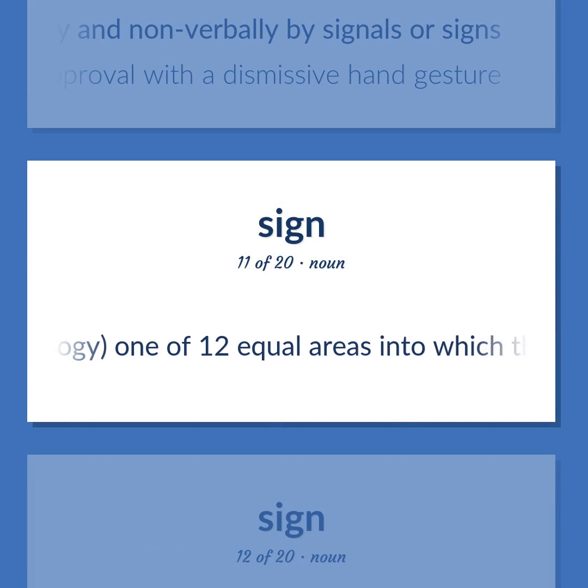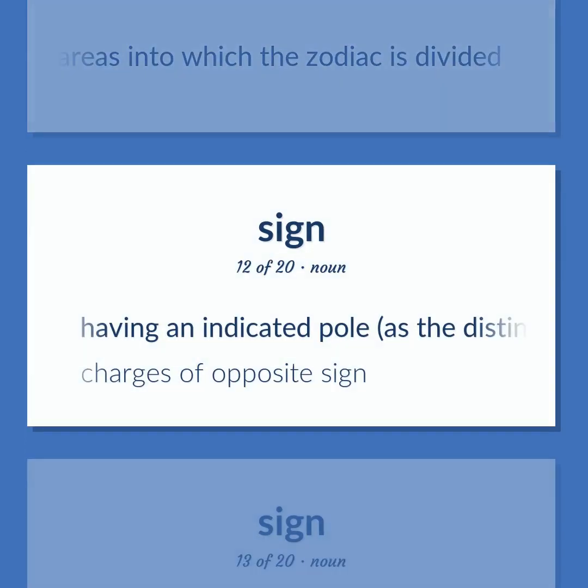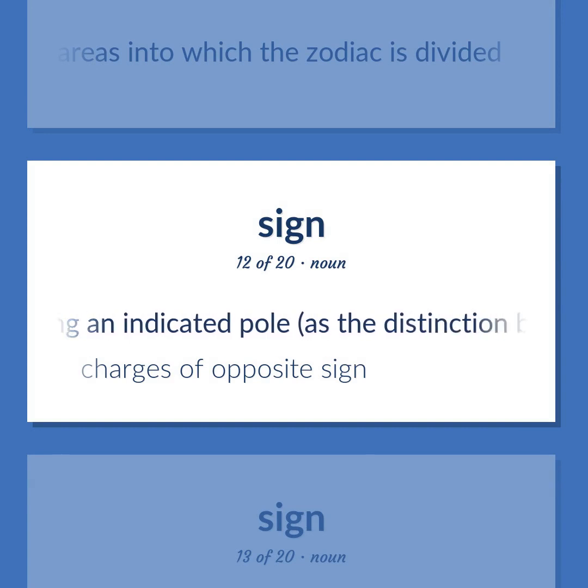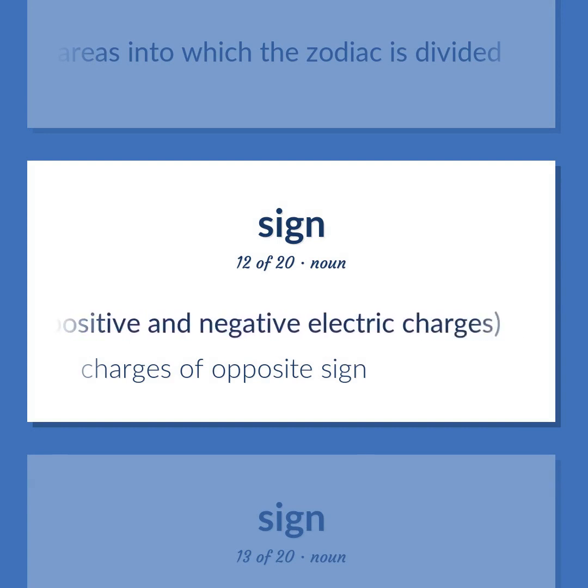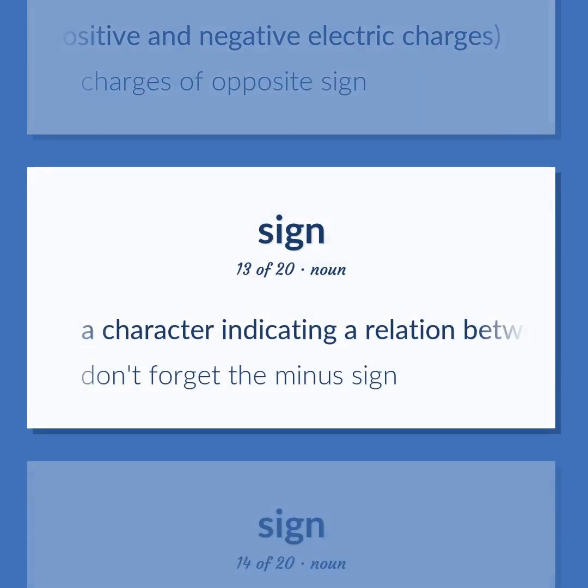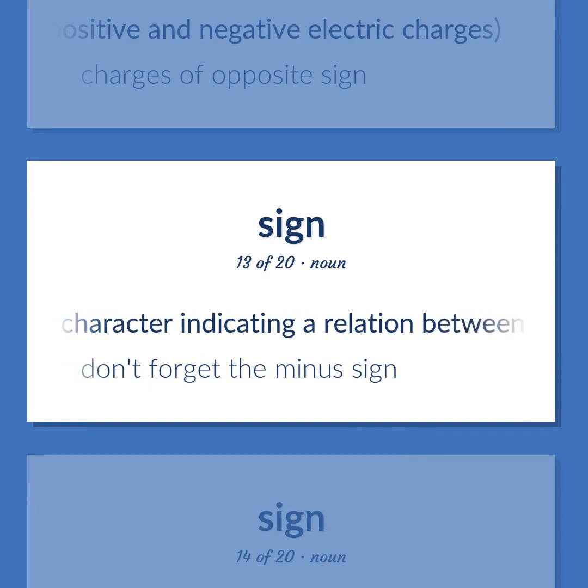Astrology: one of 12 equal areas into which the zodiac is divided. Having an indicated pole, as the distinction between positive and negative electric charges. Charges of opposite sign. A character indicating a relation between quantities. Don't forget the minus sign.